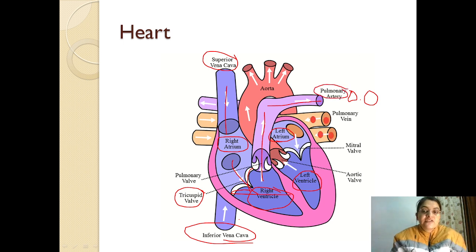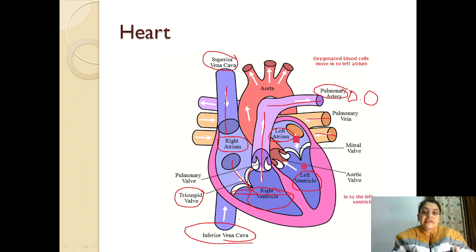Pulmonary signifies lungs, and it takes blood to the lungs, which carry out exchange of gases, and pure oxygenated blood comes back from the lungs into the body.